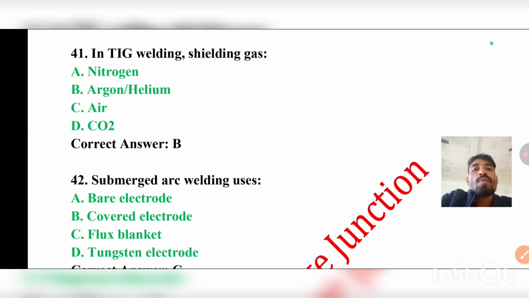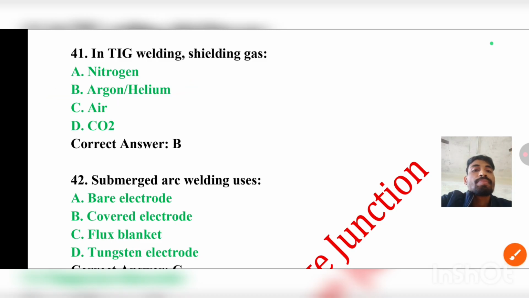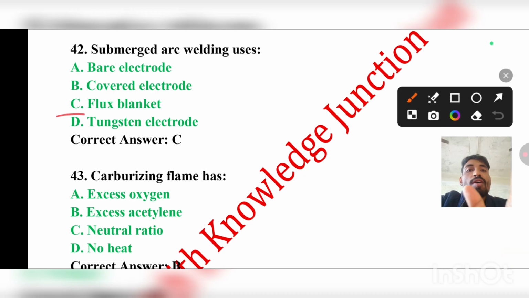Question number 41. In TIG welding, shielding gas is nitrogen, argon or helium, air or CO2. The correct answer will be B, that is argon or helium. Question number 42. Submerged arc welding uses bare electrode, copper electrode, flux blanket or tungsten electrode. The correct answer will be C, that is flux blanket.